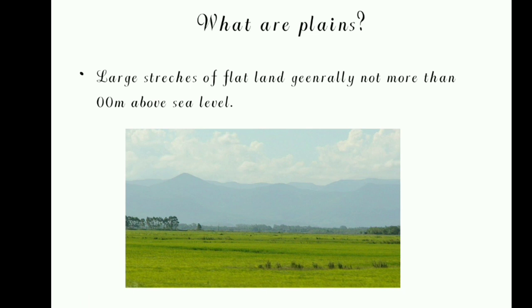So here, what are plains? Plains are large stretches of flat land, generally not more than 200 meters above sea level. More than 200 meters above sea level, we call it a plateau, right? And when it is even higher, mountains will be of the greater heights. So we have one sea level, and from there, plains will be less than 200 meters above the sea level, right?